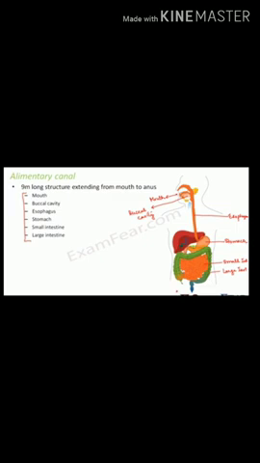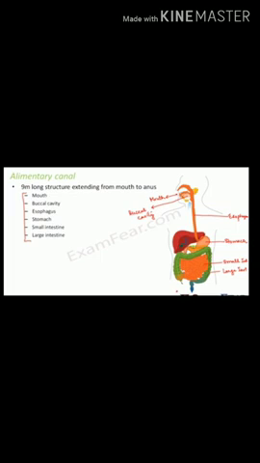Mouth means the lips, where we take in food. The oral cavity is the open space inside our mouth which is surrounded by the jaws and cheeks. We have some open space where we put in our food, and that is the buccal cavity. After that is the esophagus. It is nothing but the food pipe, the pipe which carries food.